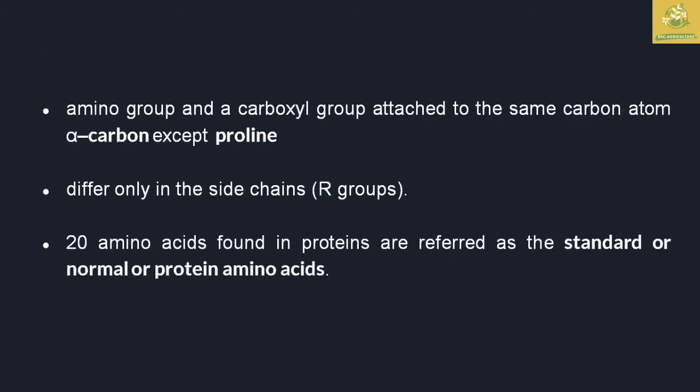Looking at the amino acid structure, the amino acid contains a carboxyl group and an amino group attached to the same carbon, which is the alpha carbon, except in proline. They have different side chains, which are known as R groups. There are around 20 different amino acids found as standard or normal protein amino acids.